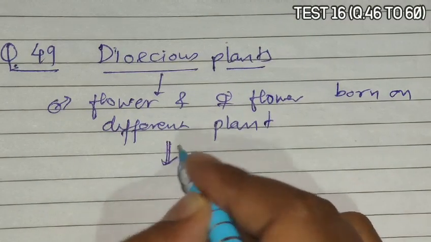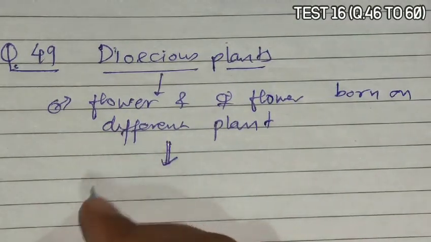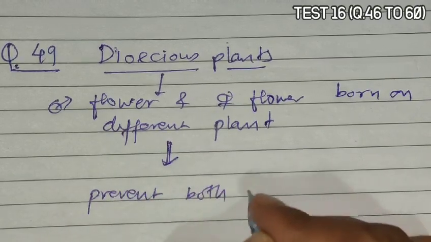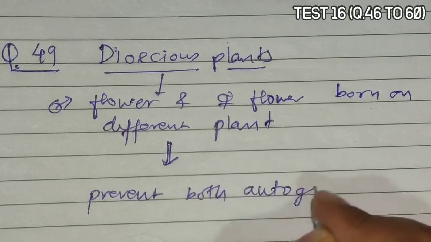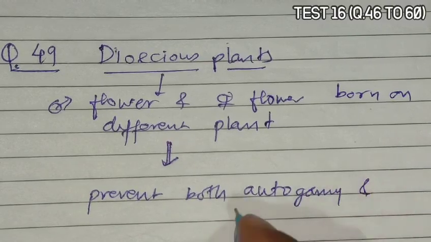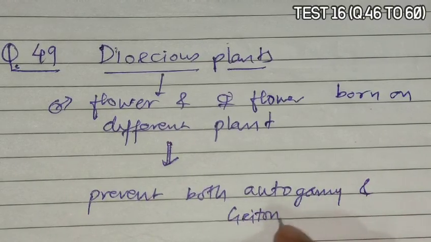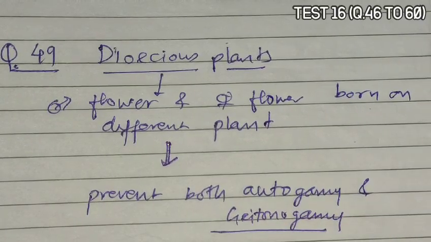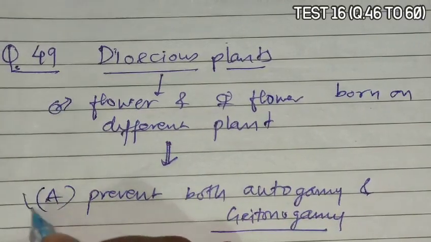So if they are totally different, they prevent both autogamy and geitonogamy, because only cross pollination can occur. So option A is the correct answer.